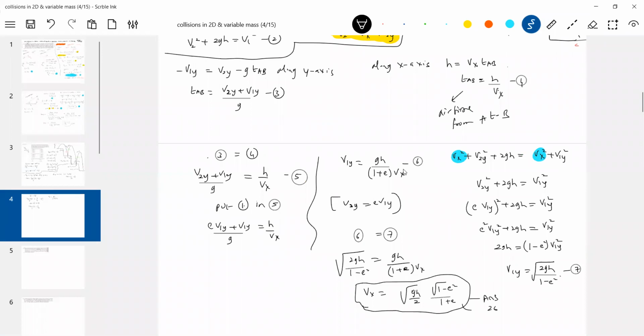From Vx, we know V1Y, and you know V2Y. Then H is equal to V2Y square by 2. I'll write it here. Do the calculation. I'll go for the next concept again. And V2Y is equal to how much? EV1. V1Y we know it. Do all this calculation. I'll go for the next concept.